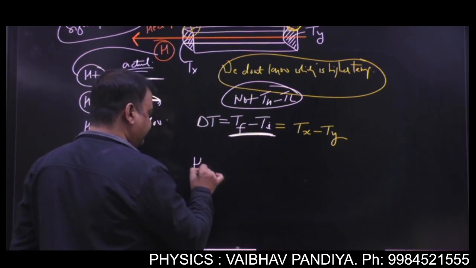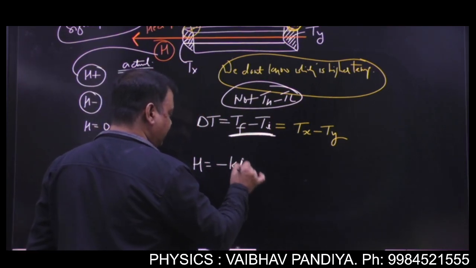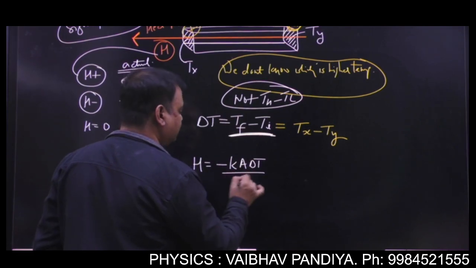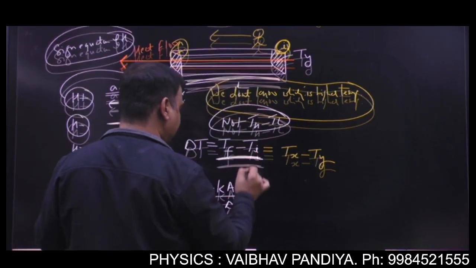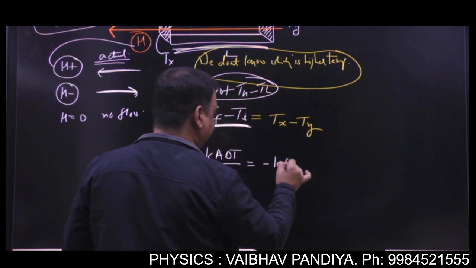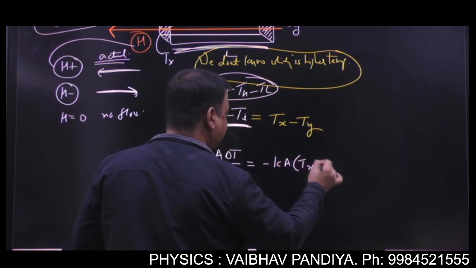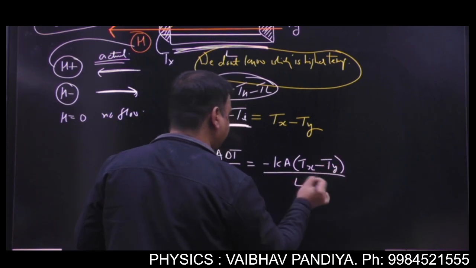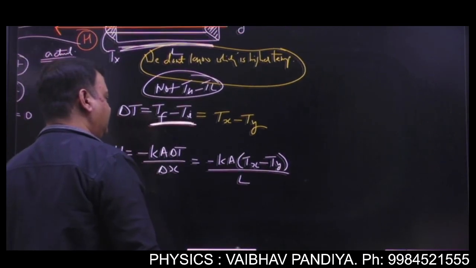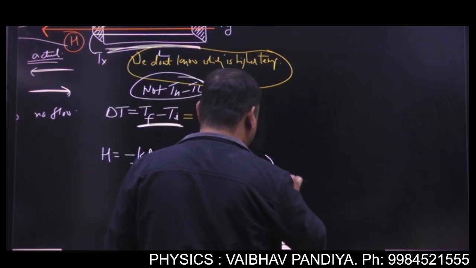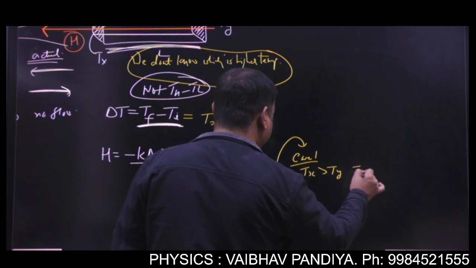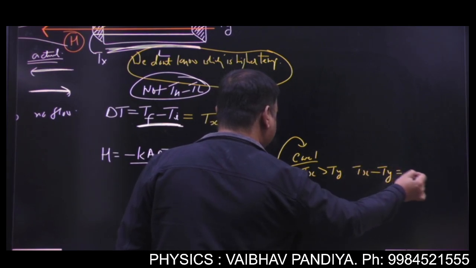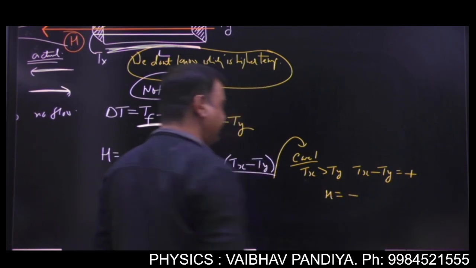Now write heat is equal to minus Ka delta T by change in x, and say this length is L. So this will be the change in x. So we'll get minus Ka Tx minus Ty divided by L. So this will be your answer. Now depending on Tx and Ty, it can come out positive or negative. Now see the first possibility. Tx is greater than Ty. So Tx minus Ty will be what? Positive. So your H sign will come out negative.